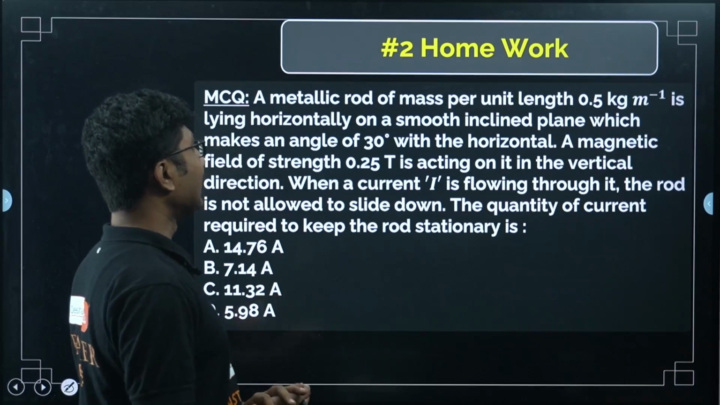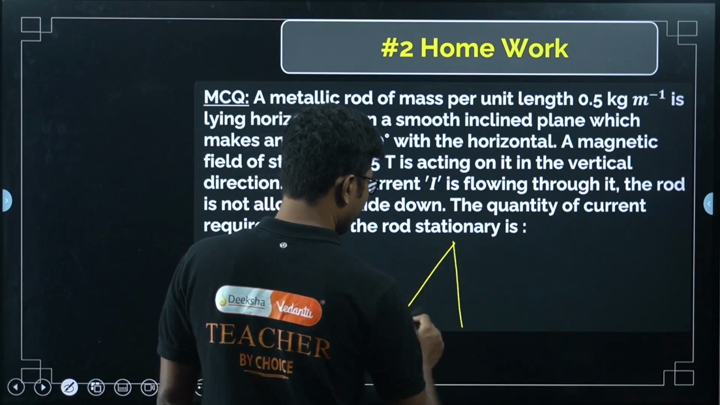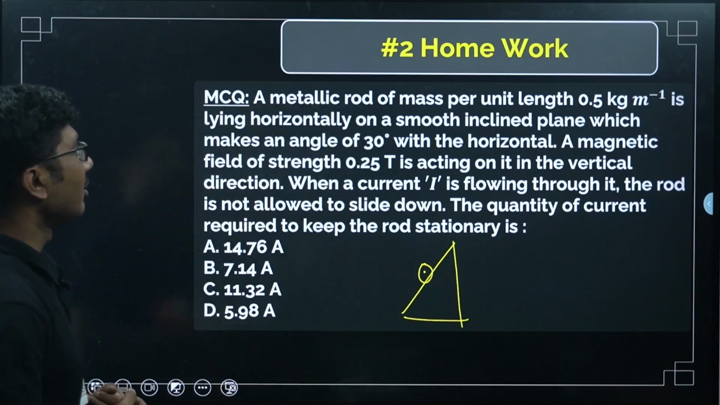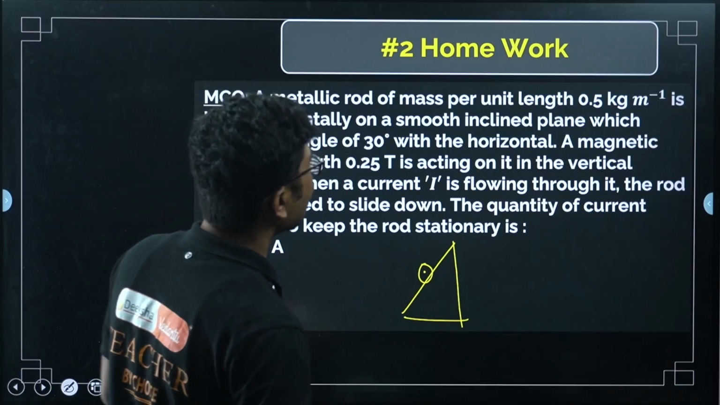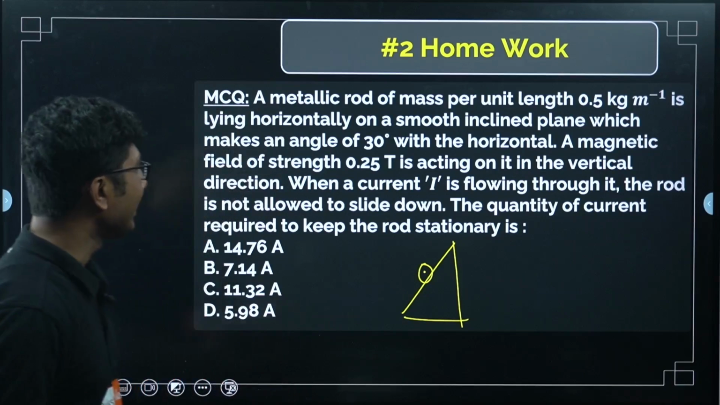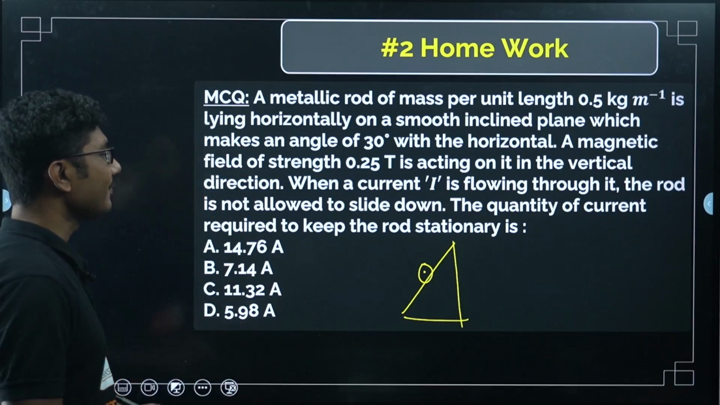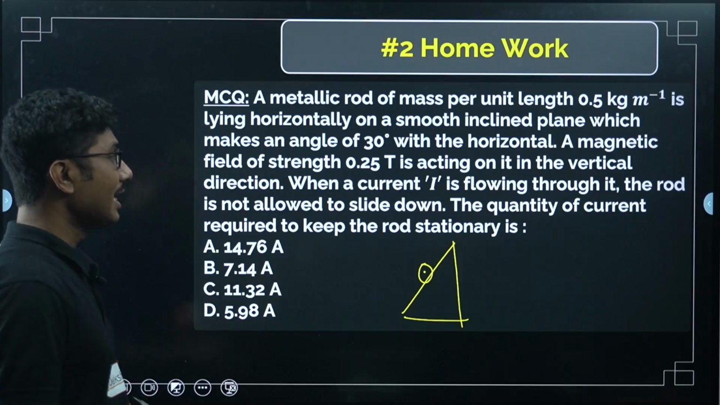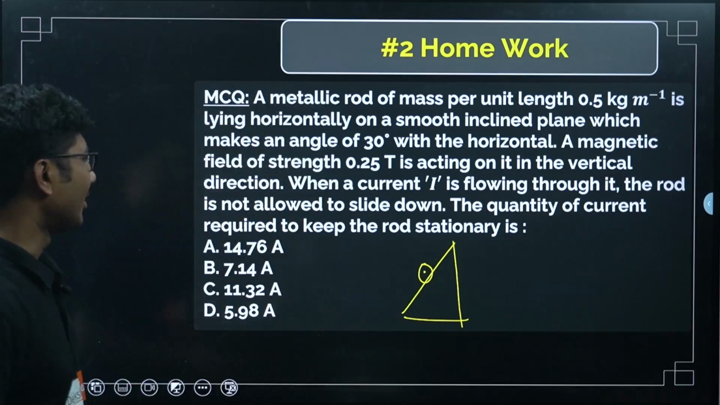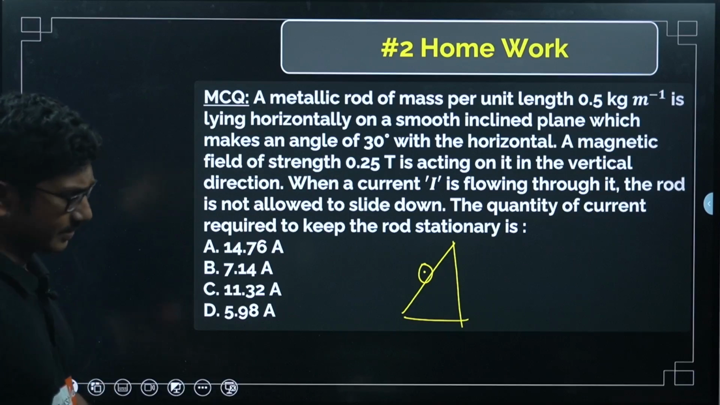Second problem. I gave you a diagram also to solve this question. The diagram was like this. A metallic rod of mass per unit length 0.5 kg per meter is lying horizontally on a smooth inclined plane which makes an angle of 30 degrees with the horizontal. A magnetic field of strength 0.25 Tesla acts on it in the vertical direction when the current I is flowing through it. When the rod is allowed to slide down, find the current required to keep the rod stationary.